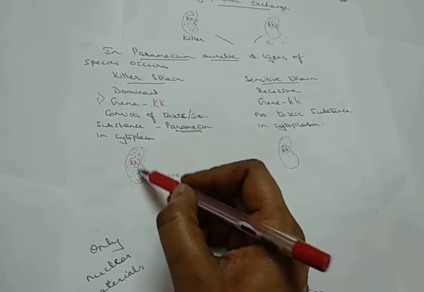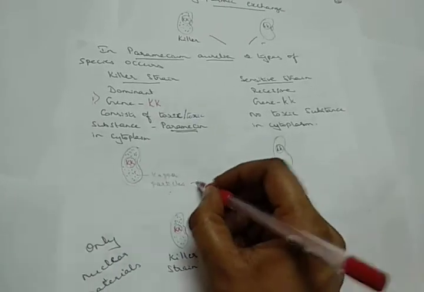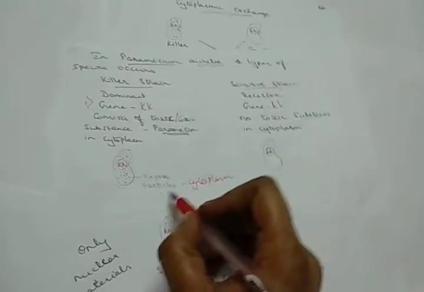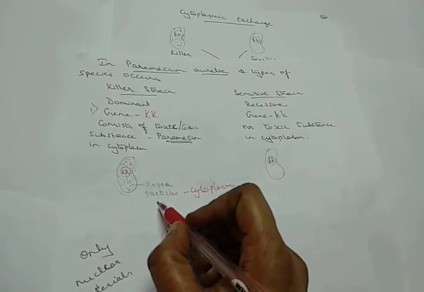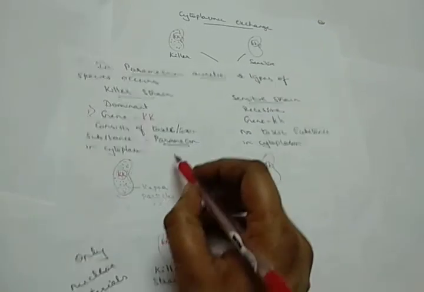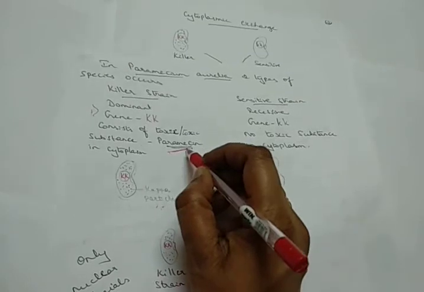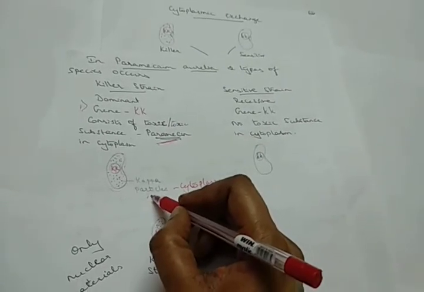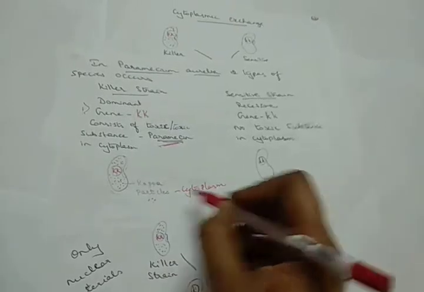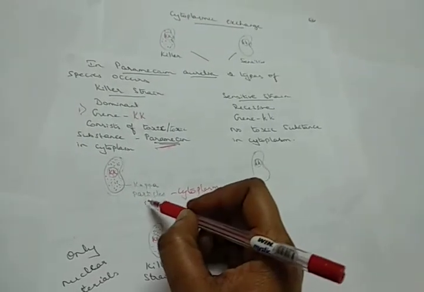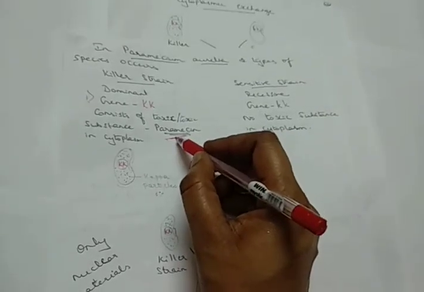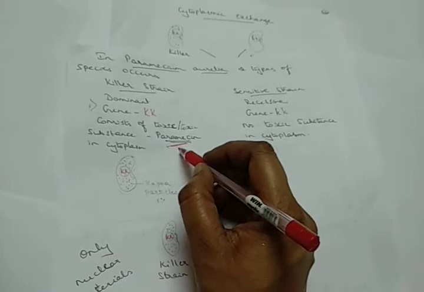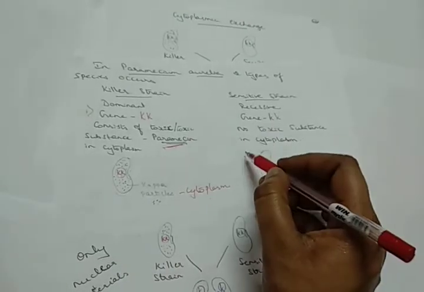Outside the nucleus is called the cytoplasm. In the cytoplasm they have the presence of a toxic substance called paramecin, and the paramecin is present inside the kappa particles. So the cytoplasm consists of the kappa particles, and these kappa particles release the toxic substance called paramecin, and this paramecin is going to kill the other organisms.